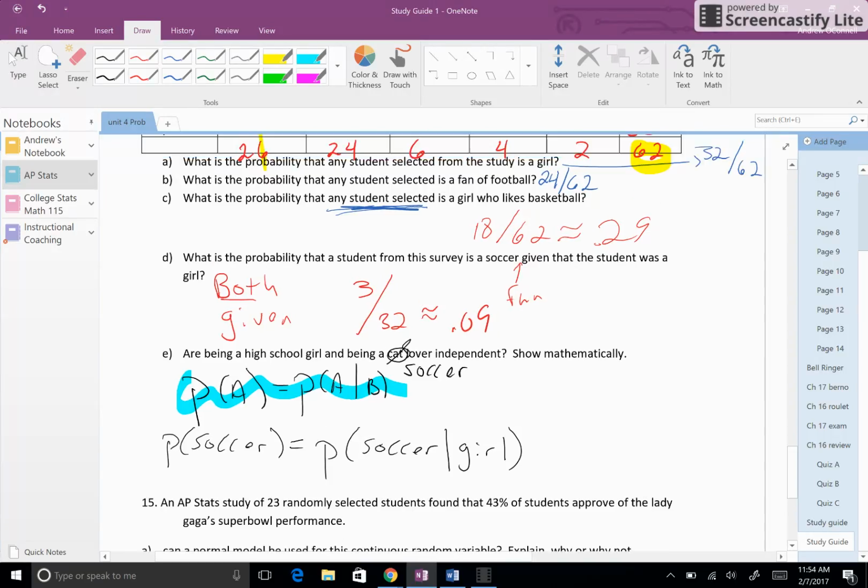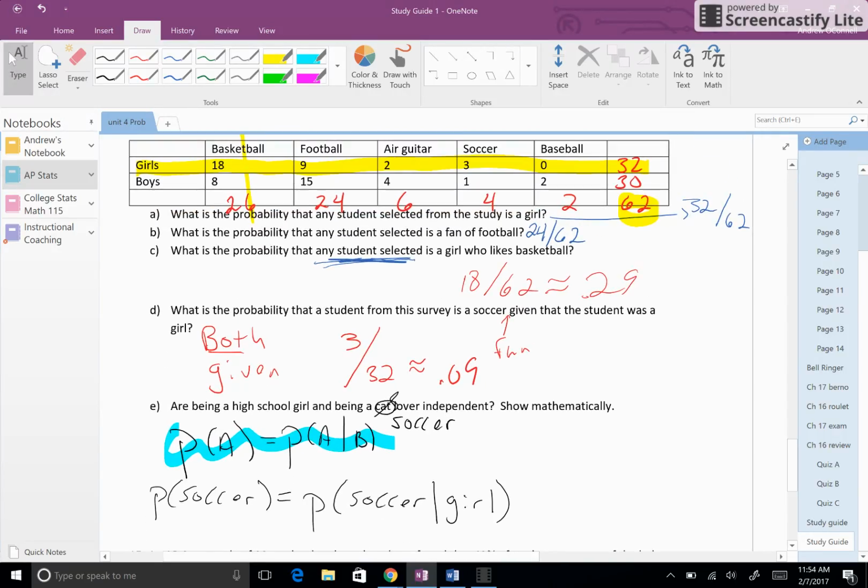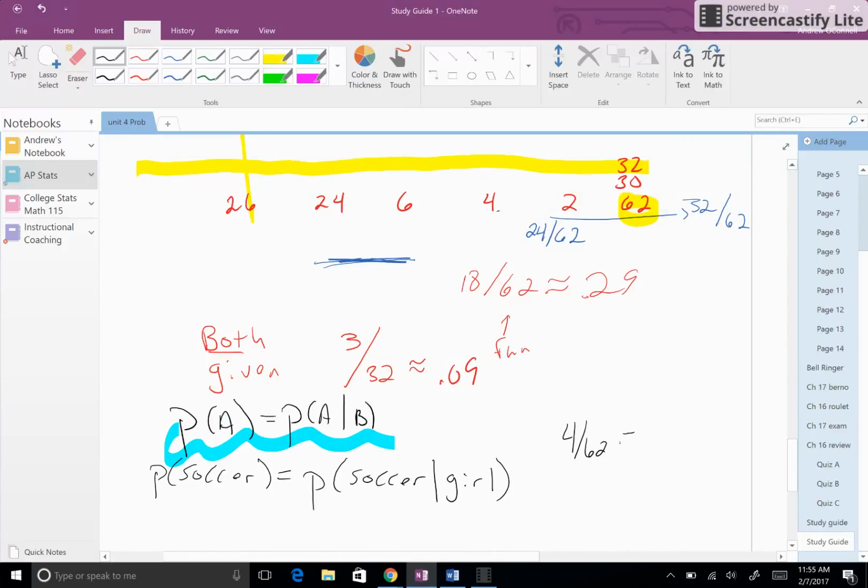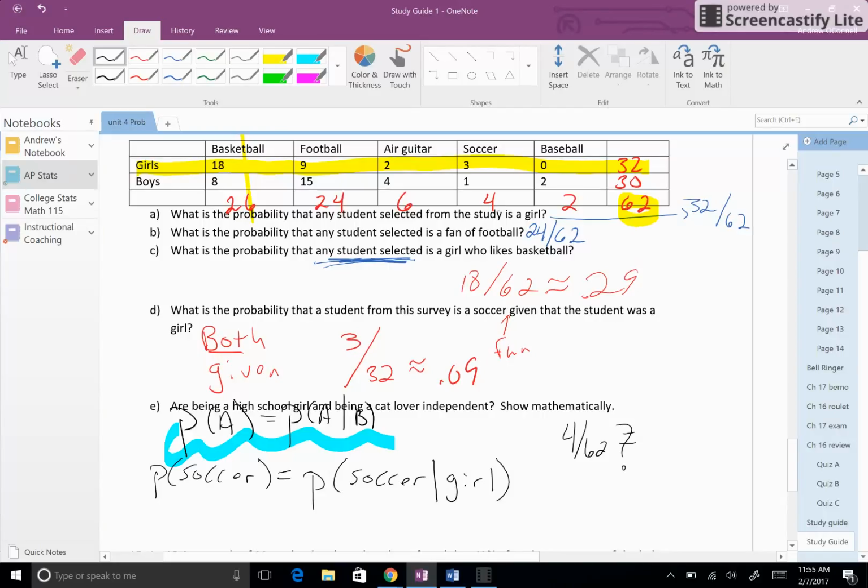Probability of being a soccer fan is what? 4 out of 62. That's 0.064. Okay. And the probability of being a soccer fan, given that you're a girl, was close. It's actually the problem we just solved above.